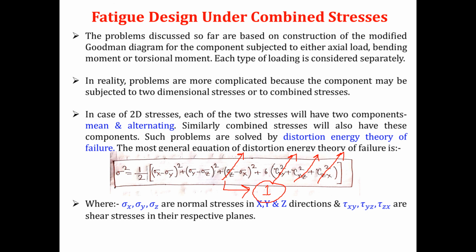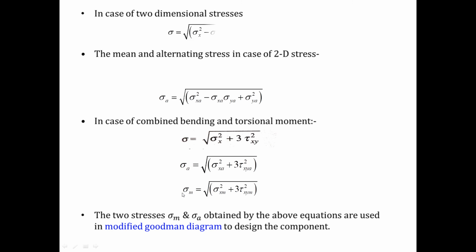When you eliminate these things, then your equation number 1 takes the shape sigma is equal to under root of sigma x square minus sigma x sigma y plus sigma y square. Say this is equation number 2. Is it clear? Equation number 2.